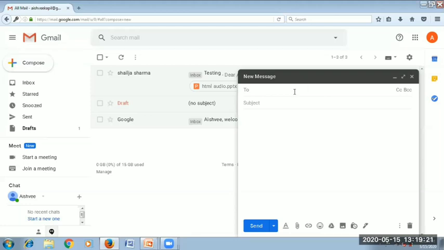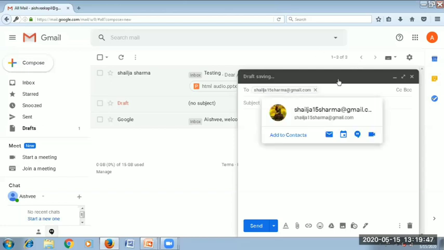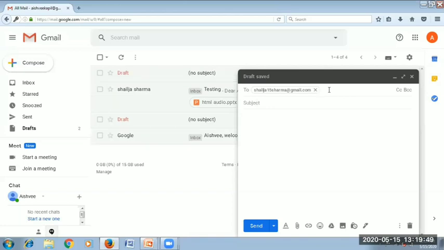So here you can see the particular options. Here is the To block. Whomever you want to send the email to, you will write that particular email address here. For example, I want to send an email to this person. So I need to mention the email address of that person here. I can separate the email addresses by comma or semicolon. If I want to mention some other names, I can mention them here as well. But I am going to send this mail to only a single person.